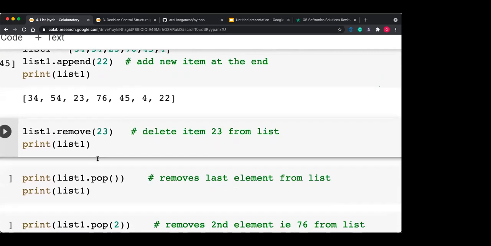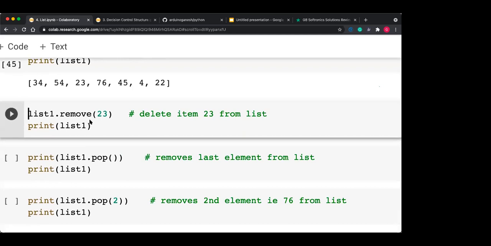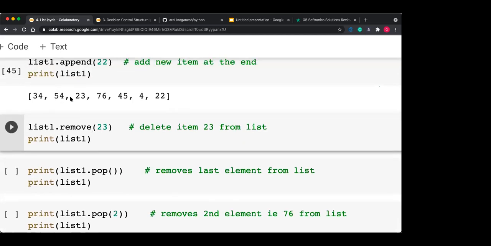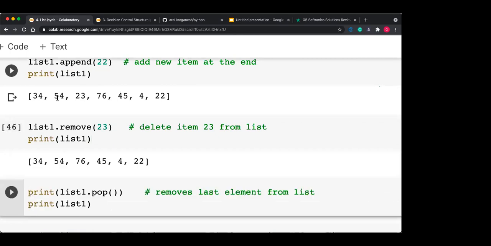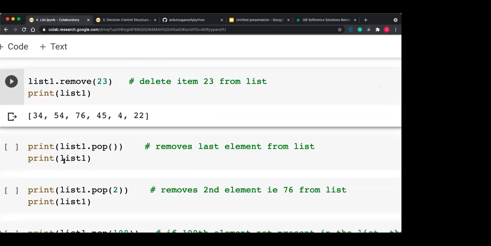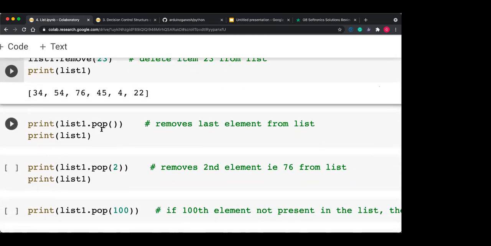The remove function will remove a particular data item. So if your list one has this data item and I want to remove 23 directly, I use the remove function, remove 23. And now in your list one, after 54 it is directly 76. So 23 got removed. Now there is a pop function.